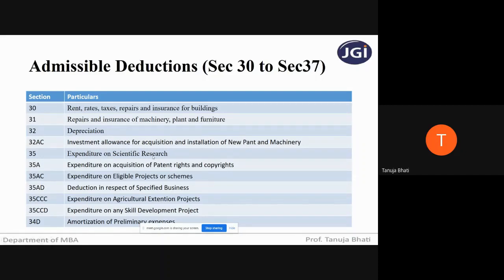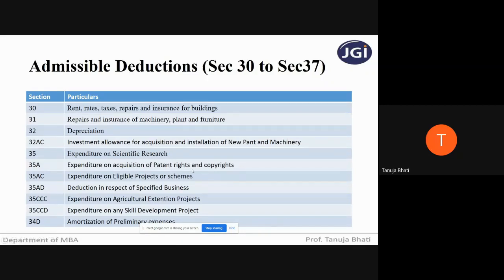Next, expenditure on scientific research. Among all these, what is important, I will tell you. Expenditure on scientific research means any particular business which is carrying out scientific research activity. Obviously, to carry out scientific research, okay, some amount of expenditure is involved. So if it is carrying out such activity, then whatever expenditure is incurred on scientific research will be allowed as a deduction.